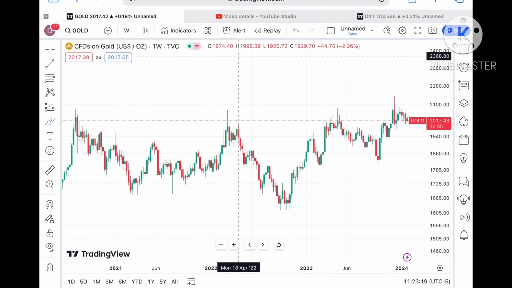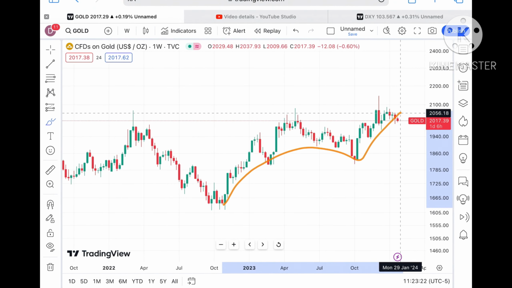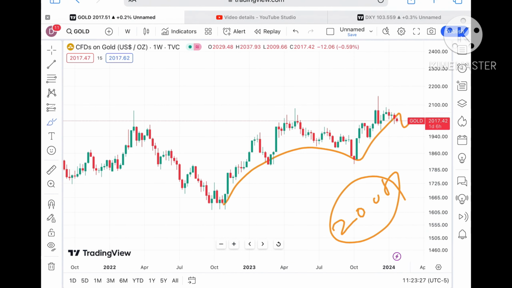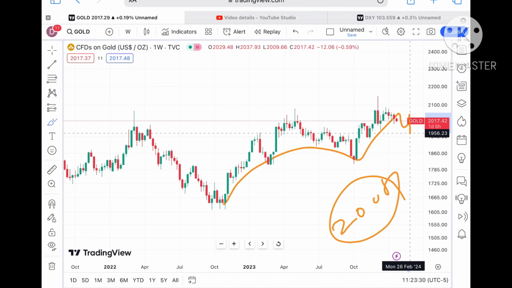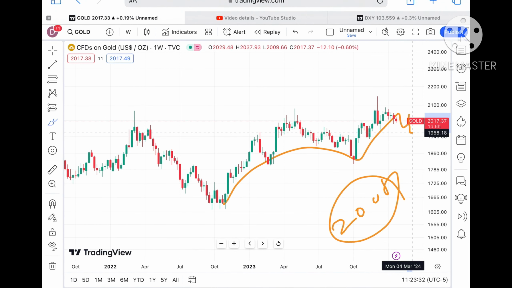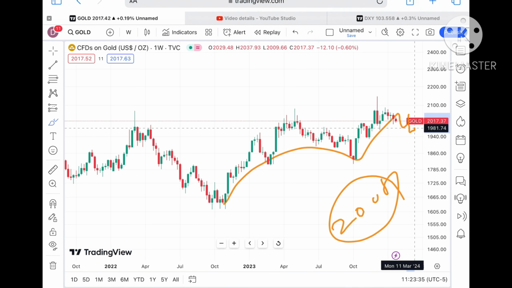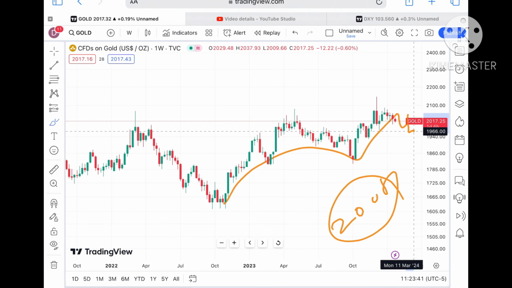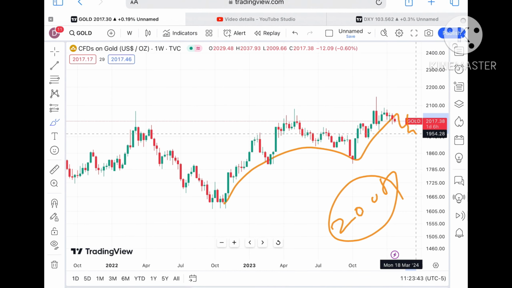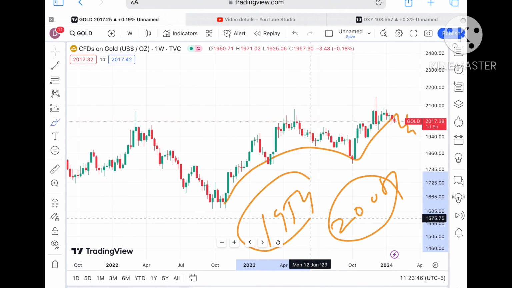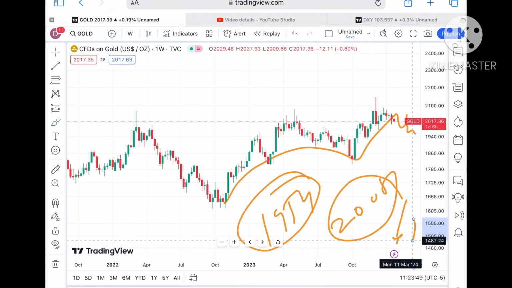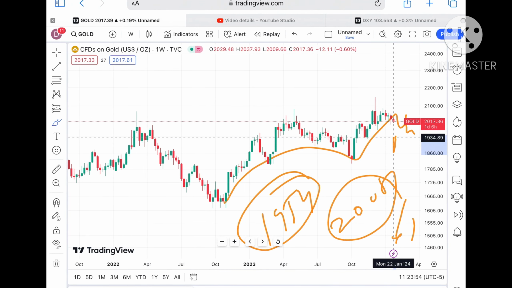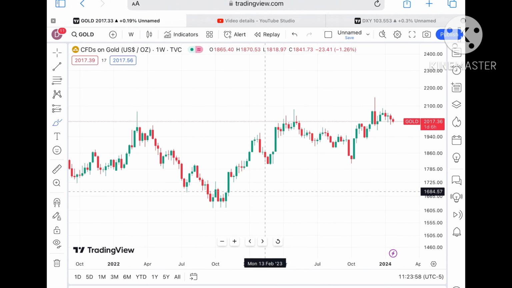Looking at this particular chart, two patterns are forming, opposite of each other. In this pattern, as soon as the price starts going below $20, we can see a further downfall, and then there is a probability it will fall below $22. There is a high chance that as soon as it starts falling below this level, it goes towards 1985 to a level of 1981, and then to a level of 1971. Once it starts moving below this level, we can see a level of 1966, then from there a level of around 1954. If the price starts falling below this level, a further downfall we can see, and then it will move towards a level of 1934.